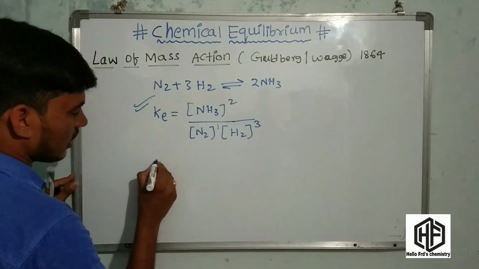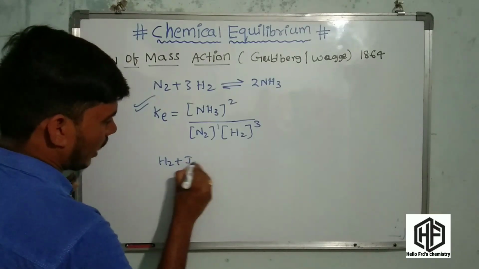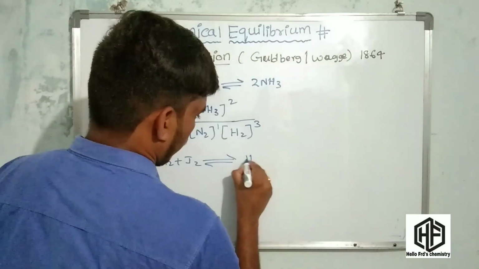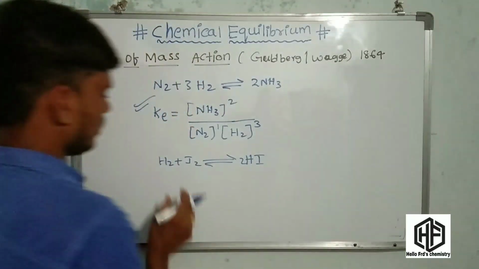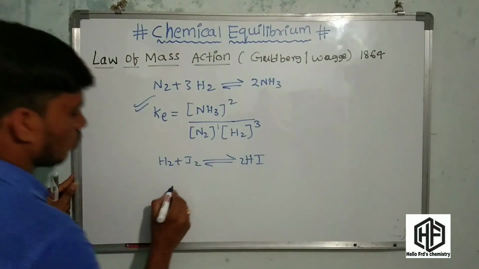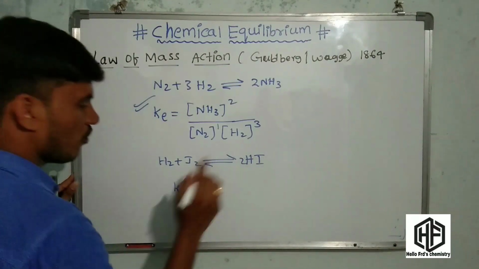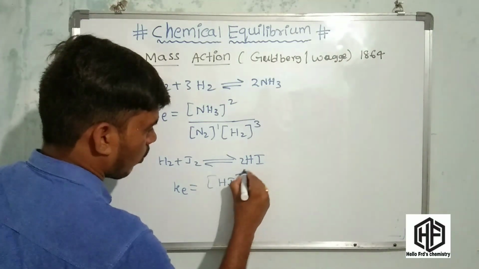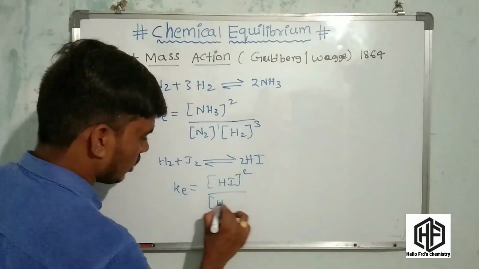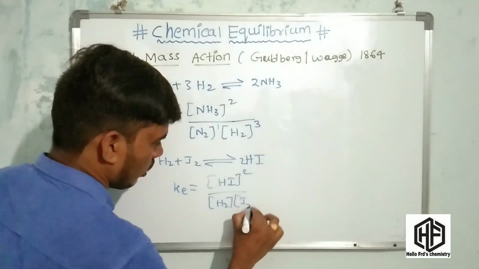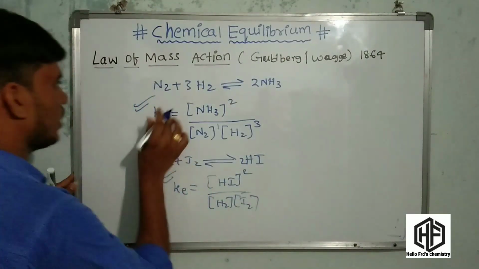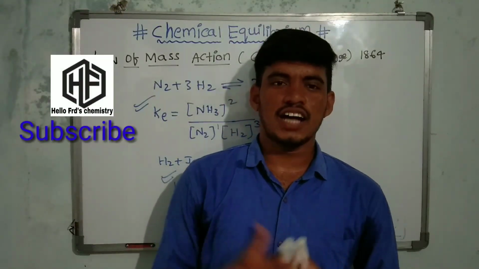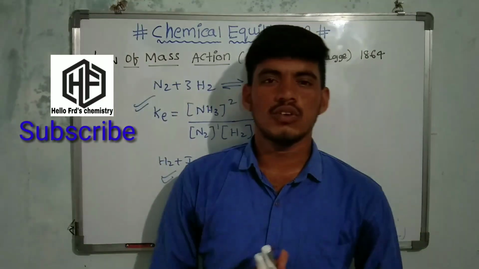We consider another reaction: H2 plus I2 gives rise to 2HI. What is the equilibrium constant, friends? The active mass of the product HI raised to the power of 2 by the active mass of the reactants H2 and I2. This is the equilibrium constant for this example. This is the concept of the law of mass action.